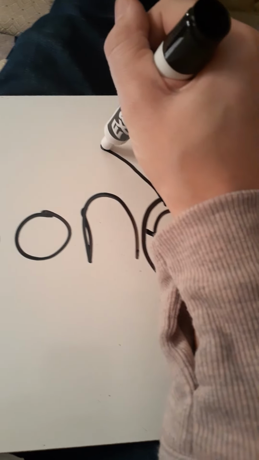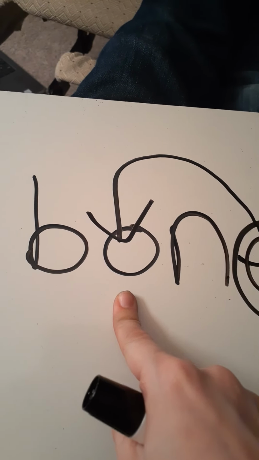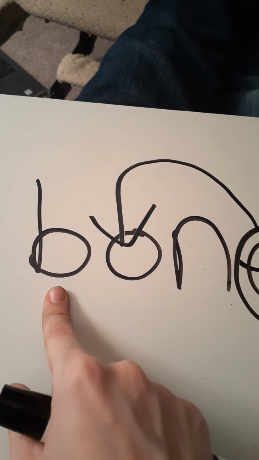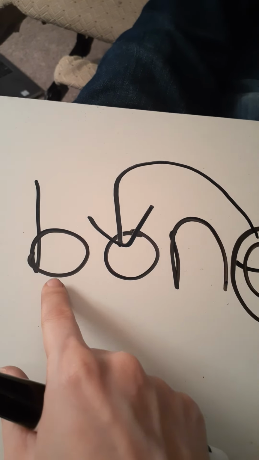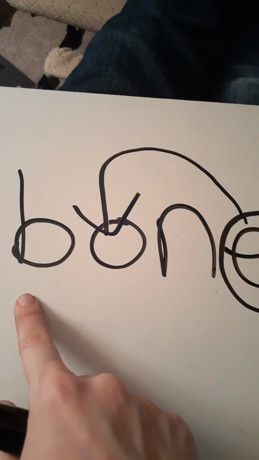It's making our first vowel in our word say its name, and we know the name of this letter is O, so B makes the sound B, so we have bo. And what sound does N make? Yes, N. So we have bone, bone, bone. Repeat after me. Bone, bone.